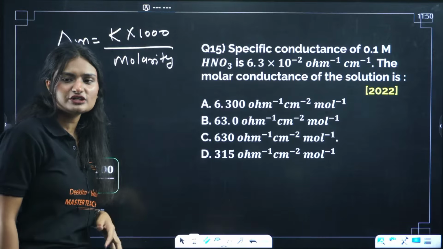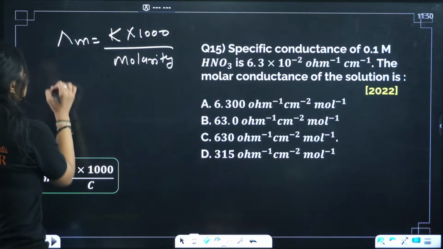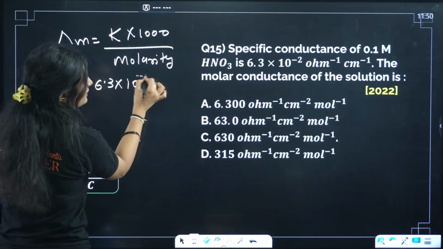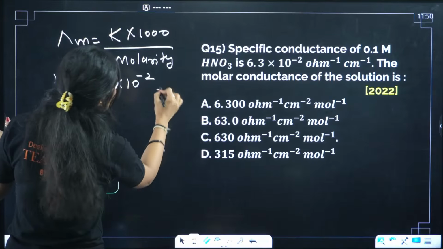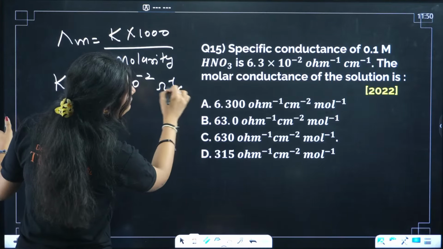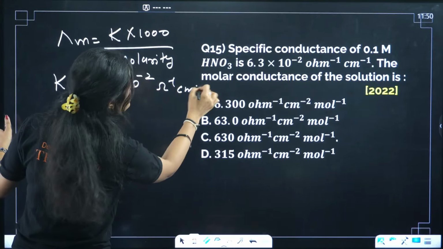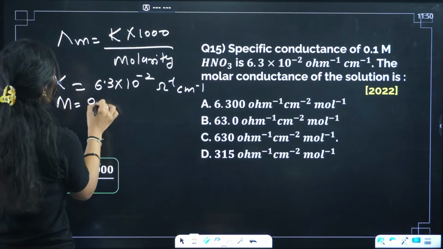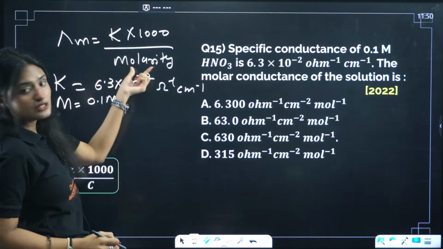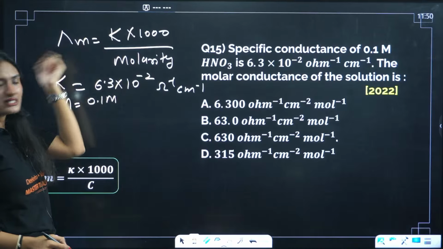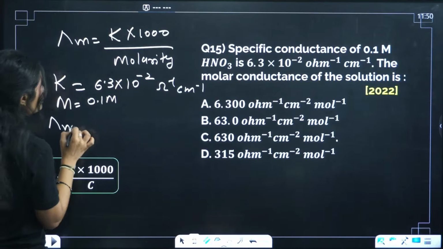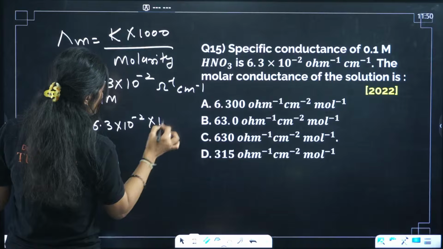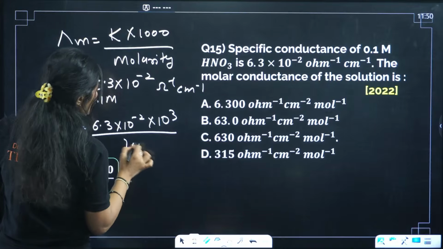Specific conductance is given as 6.3 times 10 raised to power minus 2 ohm inverse centimeter inverse. Molarity is 0.1 M. Substituting, we get 6.3 times 10 raised to power minus 2 times 10 raised to power 3 by 10 raised to power minus 1.